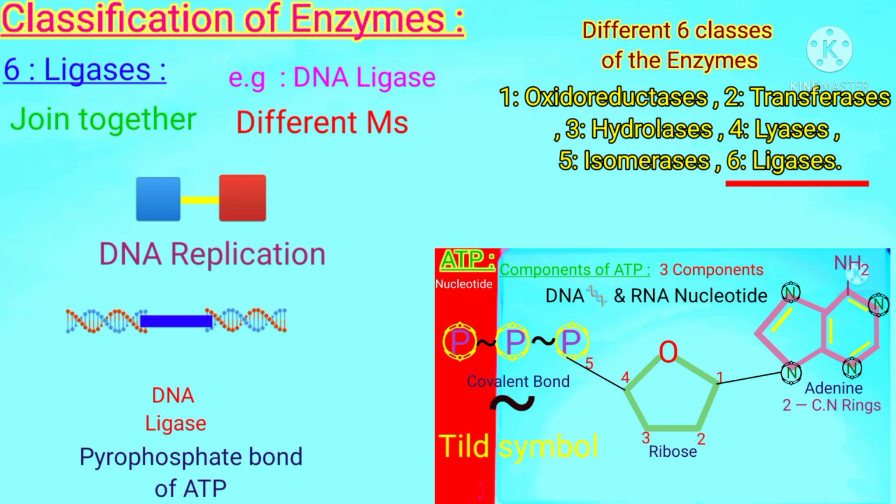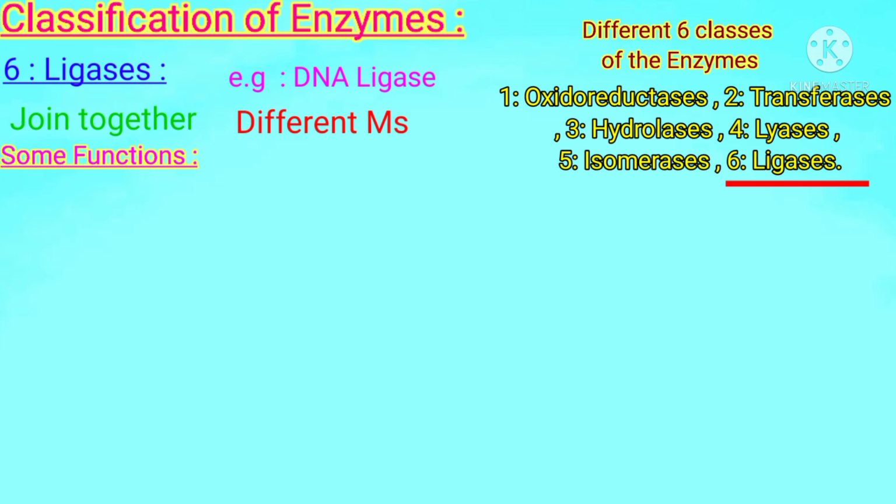Students, I have clearly described that whole mechanism of ATP in my video lecture named as ATP the energy currency of cells. If you want to watch that video, then you can, because by watching that video you can clearly understand the pyrophosphate bond of ATP and its attachment and its splitting. Students, ligases perform a large number of functions. We will understand some of these functions here.